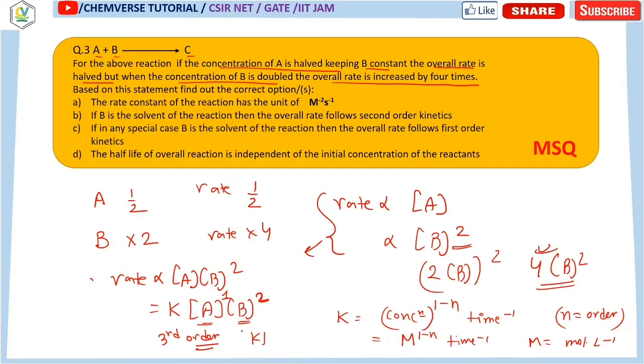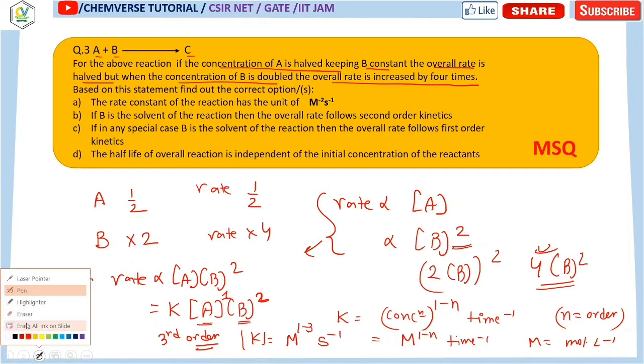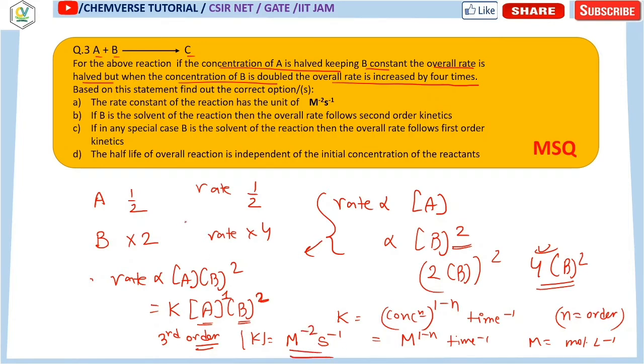So the unit of rate constant will be molar to the power 1 minus 3, and in case of time you can just take second, so it's second inverse. So 1 minus 3 is nothing but minus 2. So it's molar to the power minus 2 second inverse. So this is the unit of the rate constant. So option number A is the correct option.